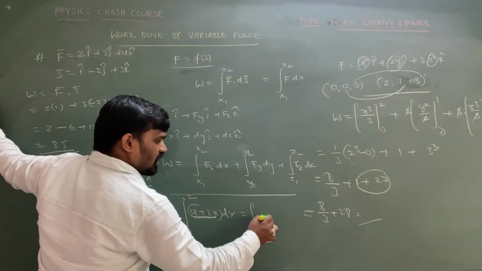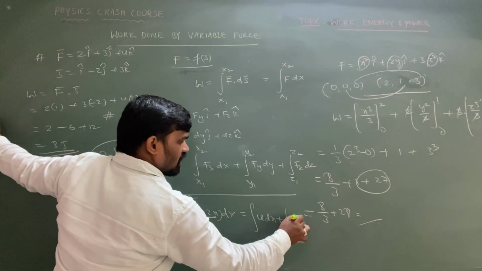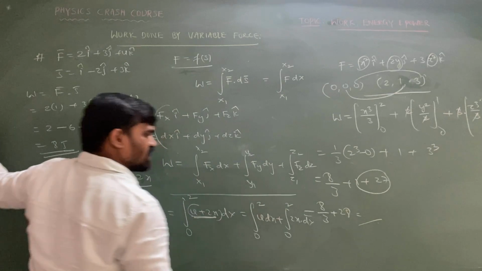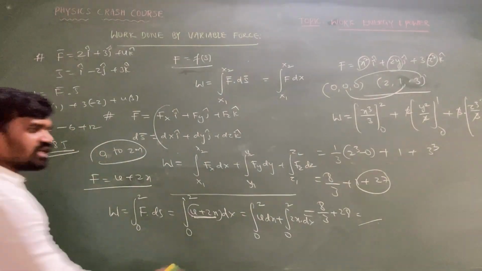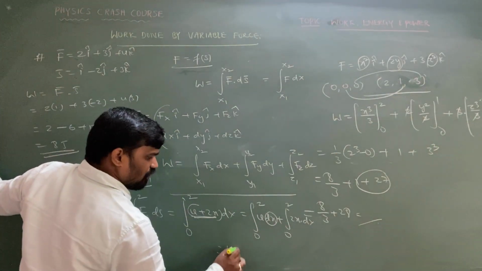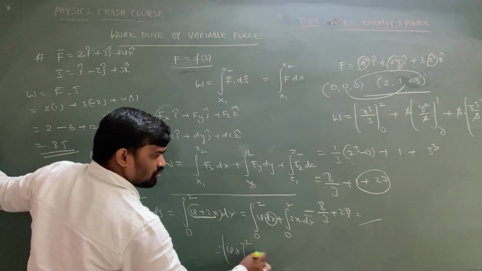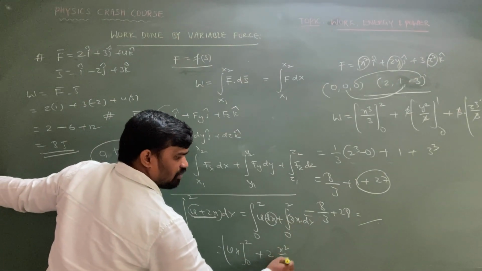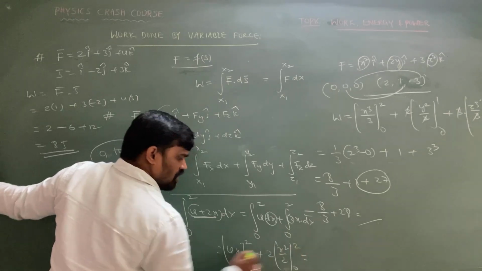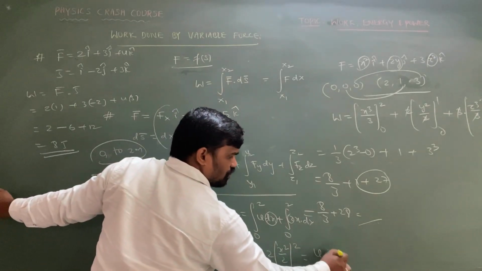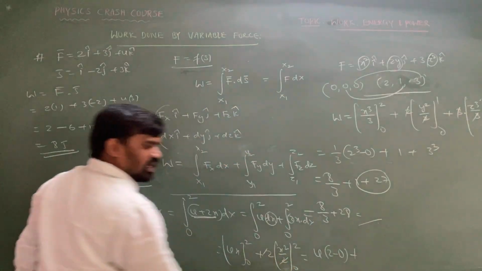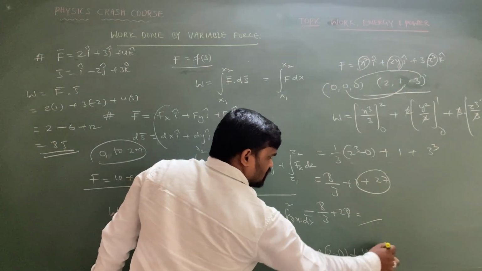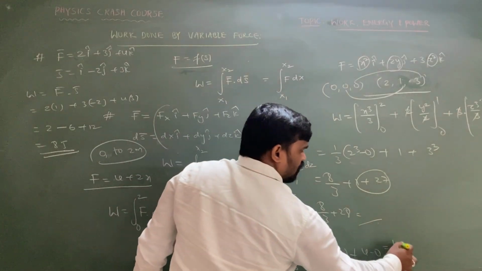So integration of 4 dx plus integration of 2x dx, boundaries are from 0 to 2 and boundaries here also from 0 to 2. The integration of dx is x, so 4x, boundaries from 0 to 2, and 2 is a constant, the integration of x is x square by 2, boundaries from 0 to 2. So we can write this as 4 into 2 minus 0, plus this 2 and 2 get cancelled, 2 square minus 0 square, that is nothing but 8 plus 4, 12 joules.